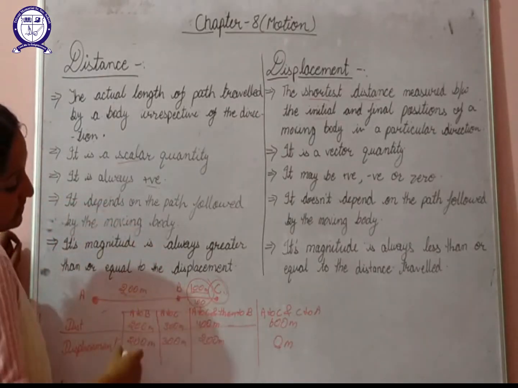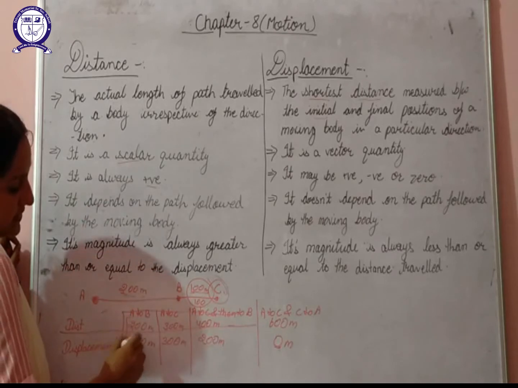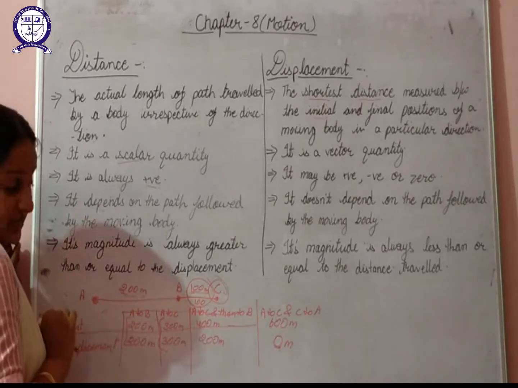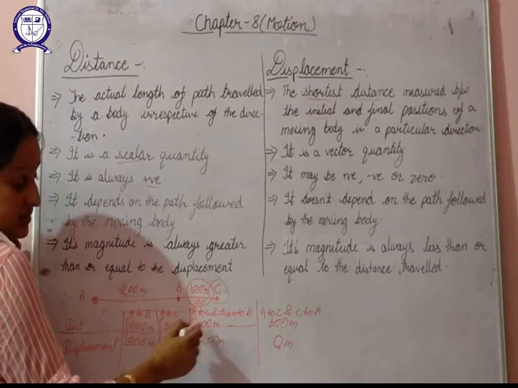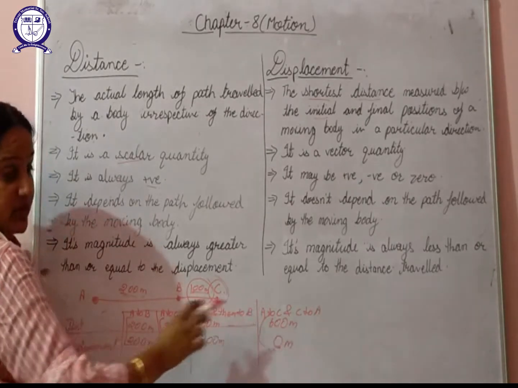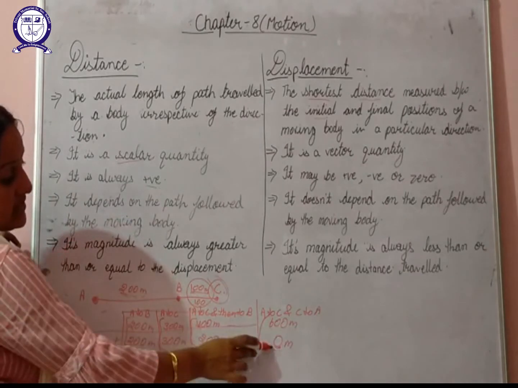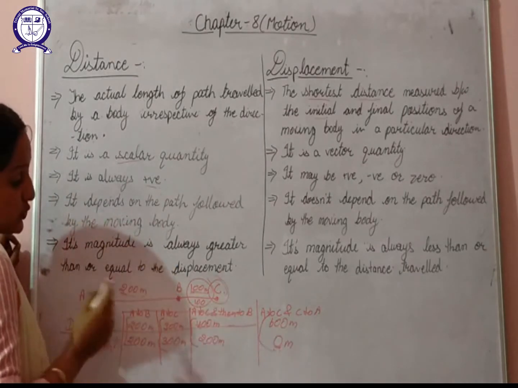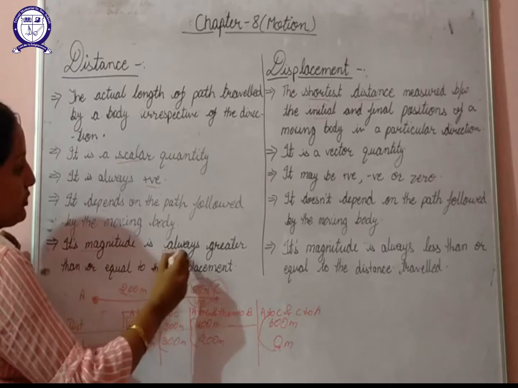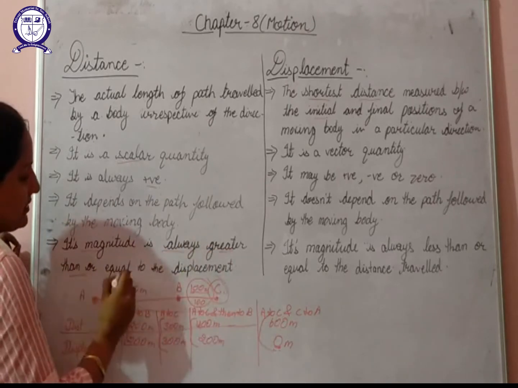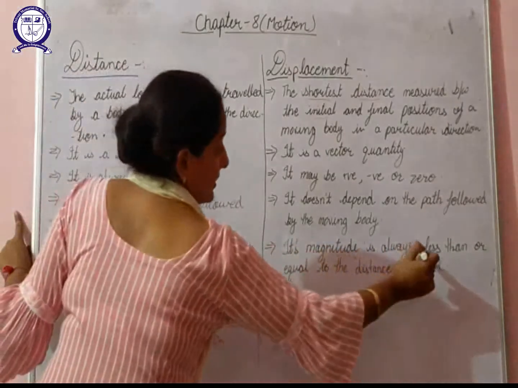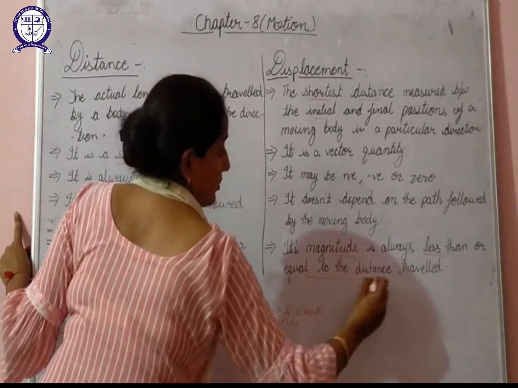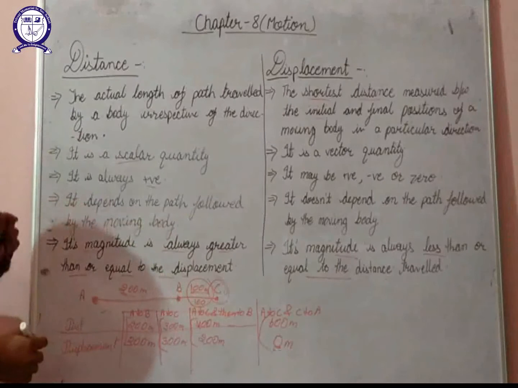So from this we can conclude that distance and displacement can be equal. Distance is always greater than your displacement, but it can never be less than the value of displacement. So we can say that the magnitude of distance is always greater than or equal to displacement, and the magnitude of displacement is always less than or equal to the value of distance traveled.